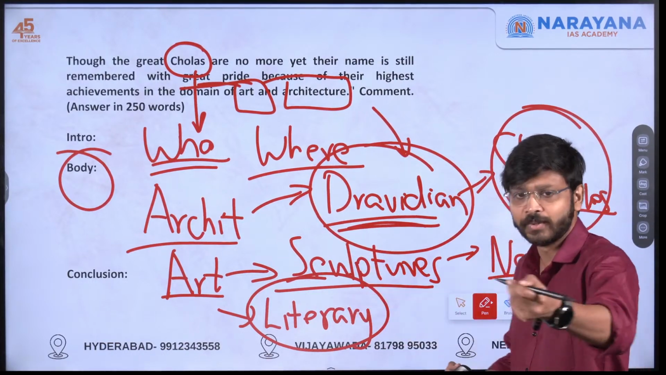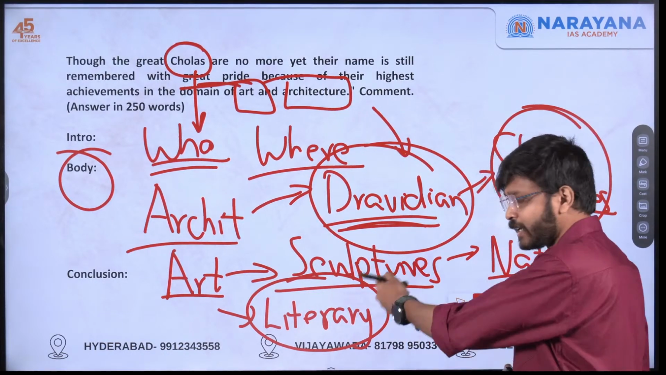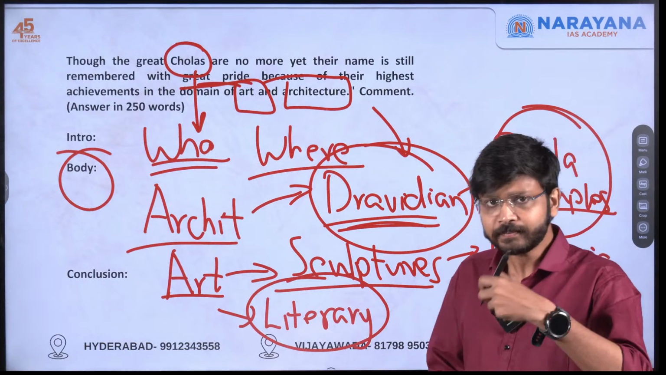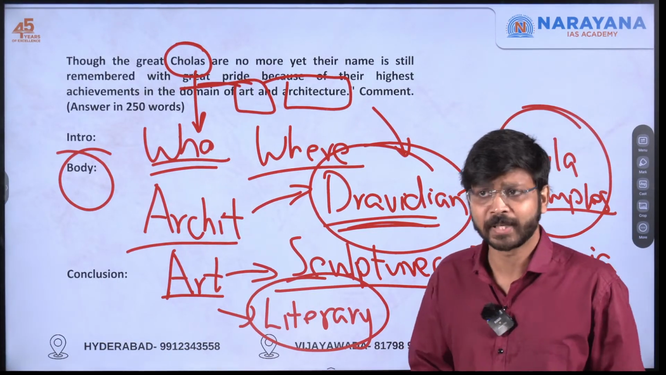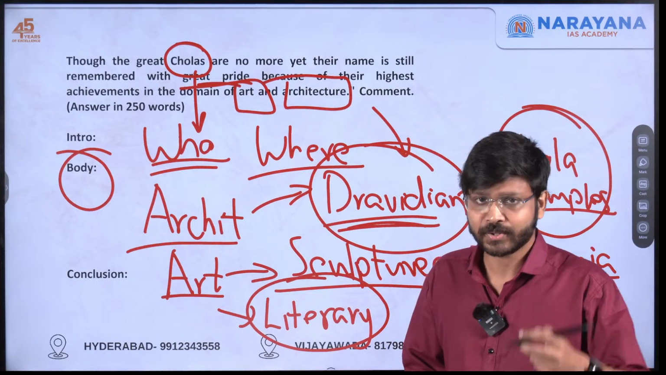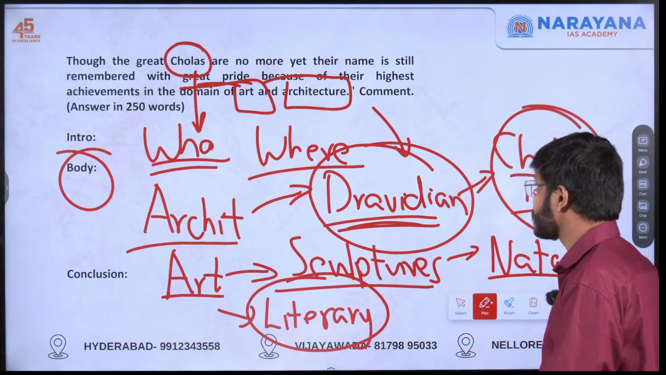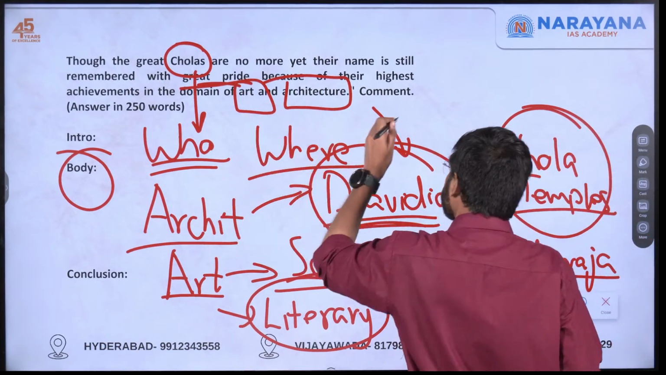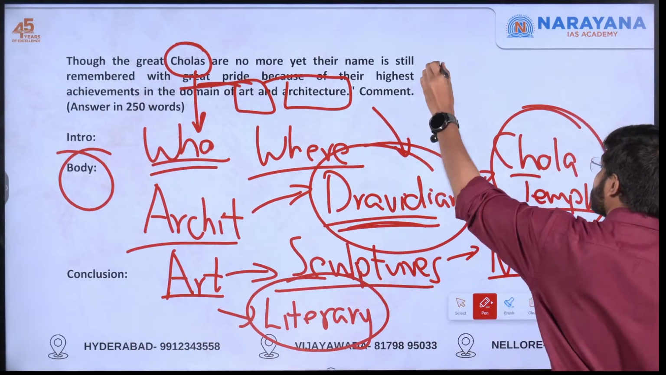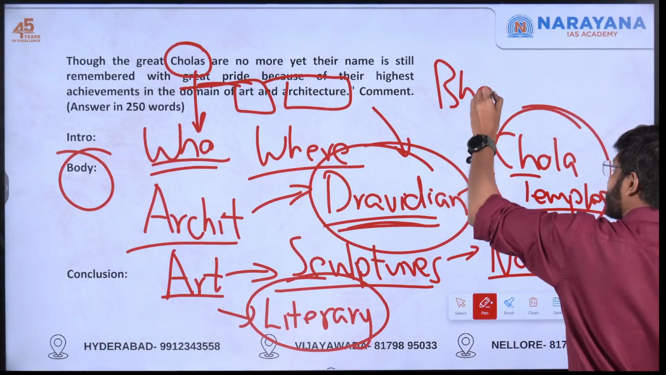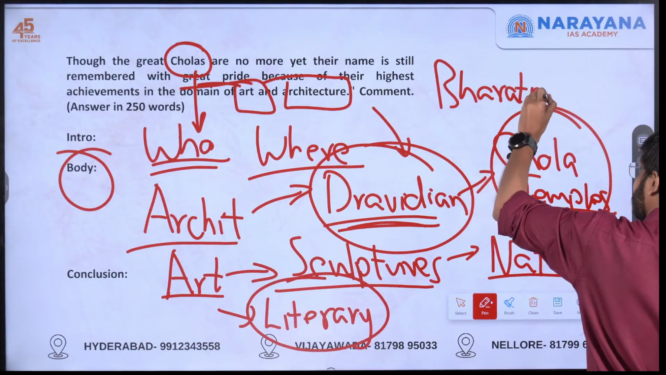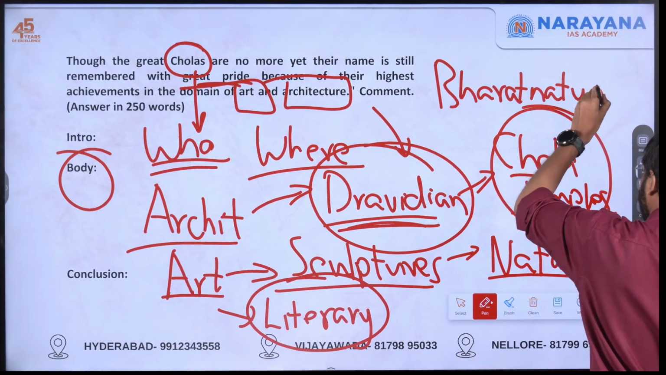Again, sculptures also, you can quote the G20 example. Literary tradition also we can quote this. Tamil is a classical language also. So all this legacy you can mention. And another thing is, art means we can include dance also. The famous dance from Tamil Nadu is Bharatanatyam.